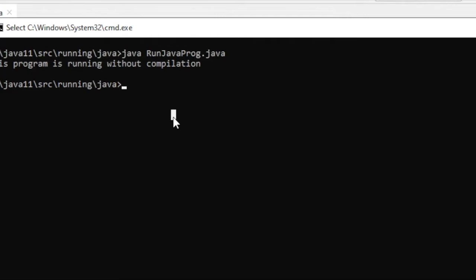So what happens at the back end? It compiles the program, instantiates the object and class, and then just executes it. So you don't need to worry about first compiling, then using that .class file and then running it. Does that mean it just performs simple calculations, like just some SOPs? No, it can do many complex things also. A program with a for loop, while, or switch case can also be written and executed in the same way. There's no problem with that.